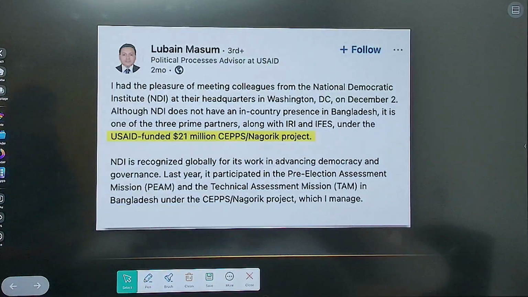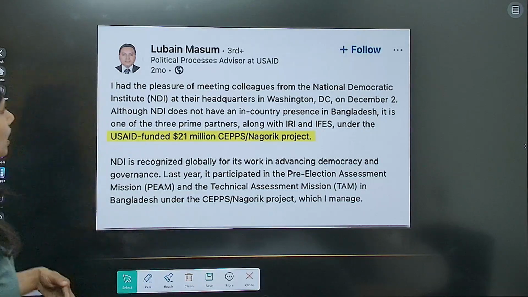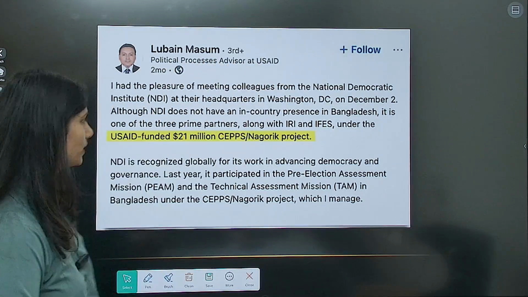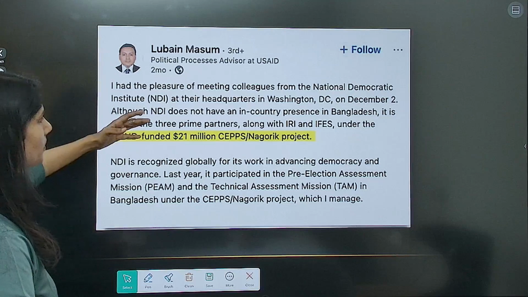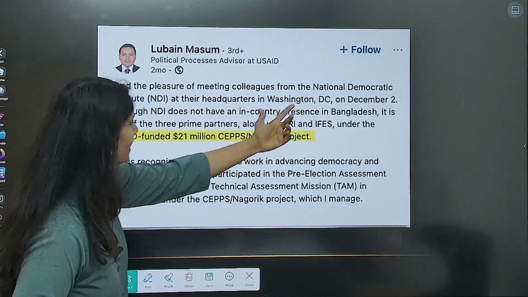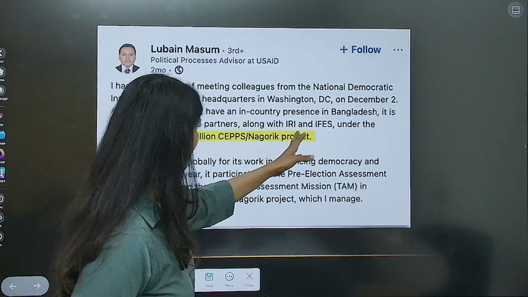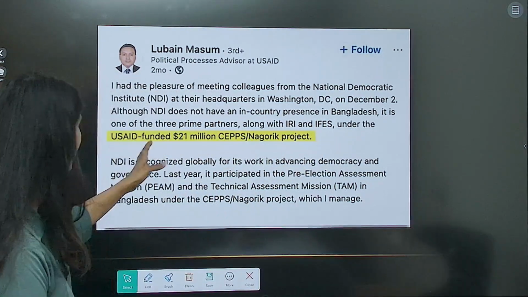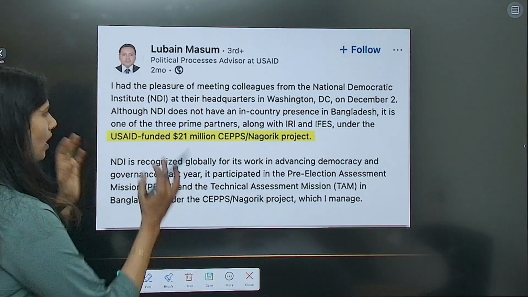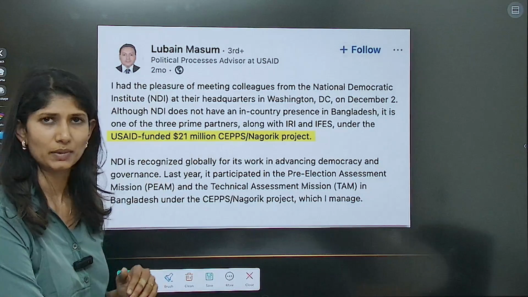Now, look at this. When we said it went for Bangladesh and not for India, this is a LinkedIn post by a political process advisor at USAID. He has confirmed in one of the posts that although NDI does not have an in-country presence in Bangladesh, it is one of the three prime partners, along with IRI and IFES, under the USAID-funded 21 million CEPPS or Nagorik project. In the course of the video, I'll explain what this means.